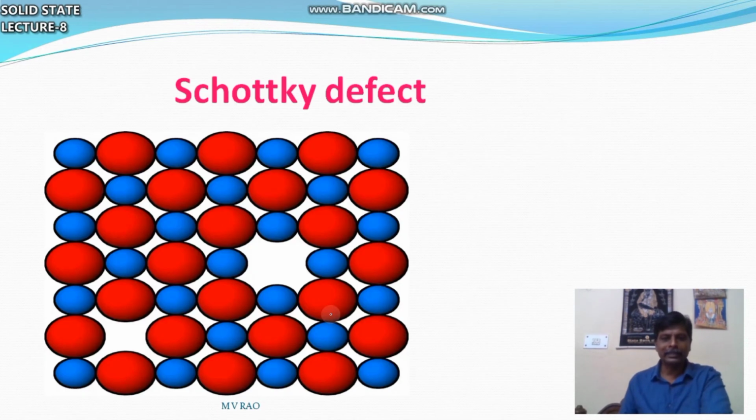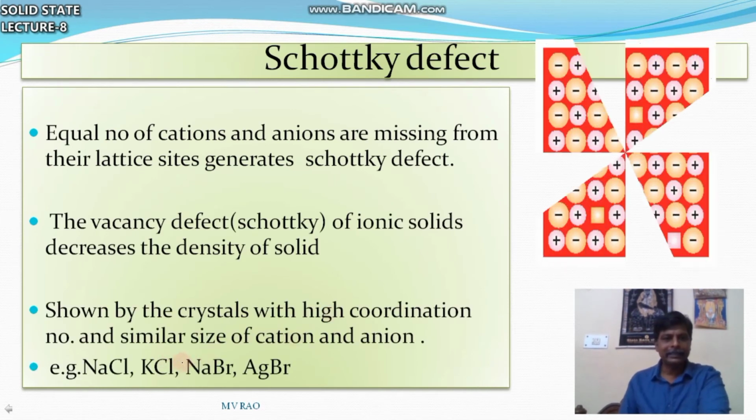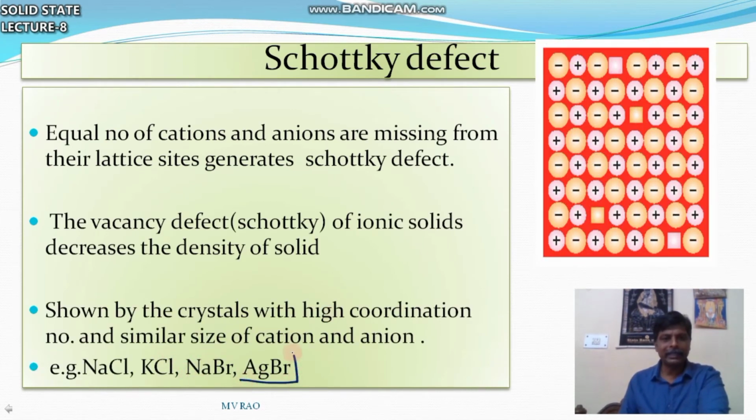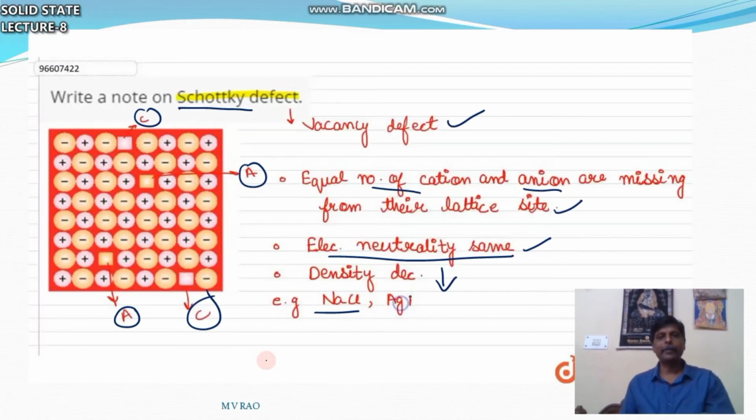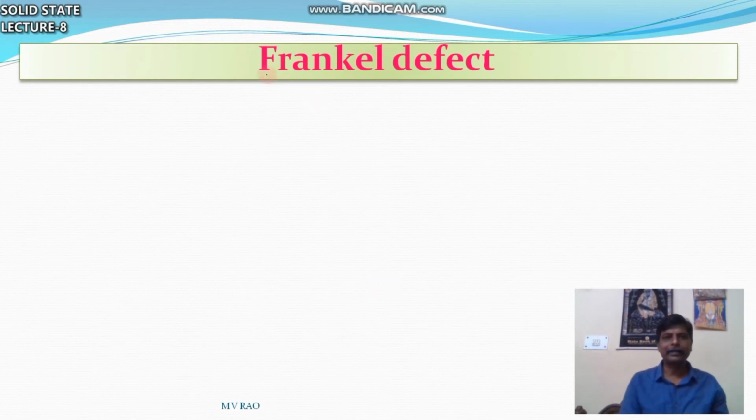Here is one more example of Schottky defect: NaCl, KCl, NaBr and AgBr. So these are the examples for Schottky defects. The next type is Frenkel defect. Frenkel defect is the fourth one in stoichiometric defects.